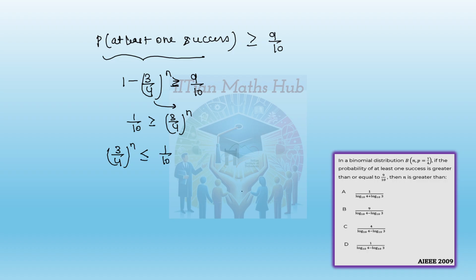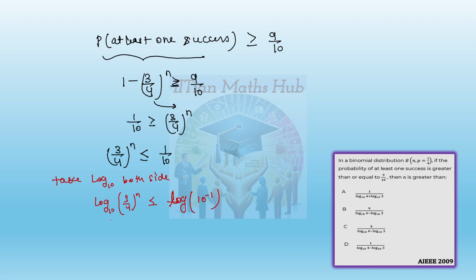Now you can see the options. They are all using log base 10, so you must take the log on both sides, also with base 10. So log base 10 of (3/4)^n is less than or equal to log of 1/10. 1/10 I can write as 10 to the power minus 1.